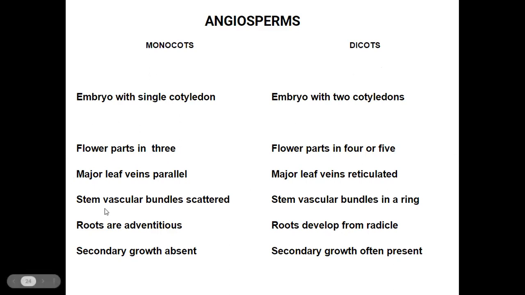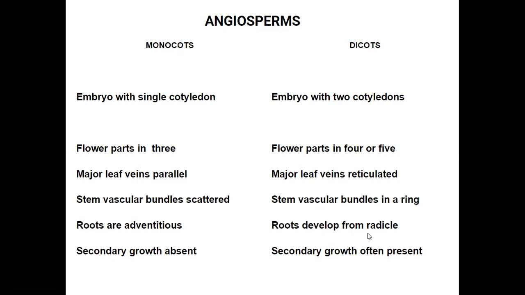In monocotyledons, the stem contains scattered vascular bundles, meaning they are distributed around the internal structure of the stem. But in dicotyledons, vascular bundles are arranged in a ring-like structure. Roots are adventitious in monocotyledons. In dicotyledons, mainly tap roots are developed.